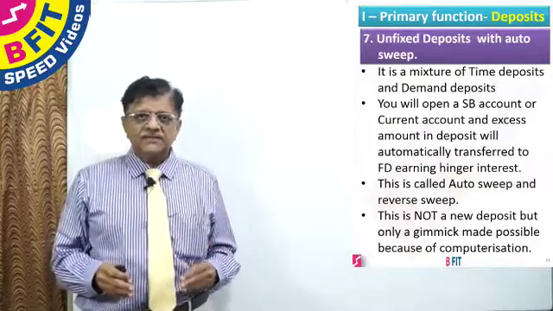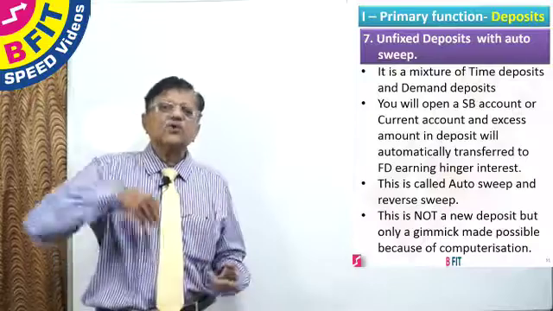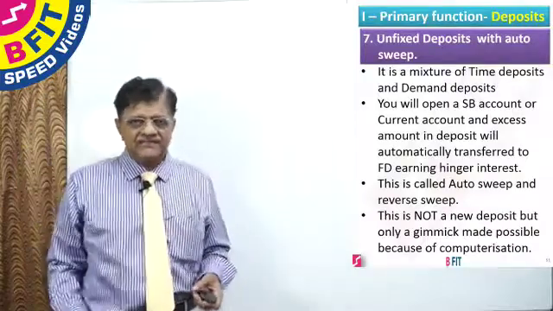Up to 1 lakh, nothing will happen. Suppose the balance goes above 1 lakh. Suppose the balance becomes 10 lakhs.